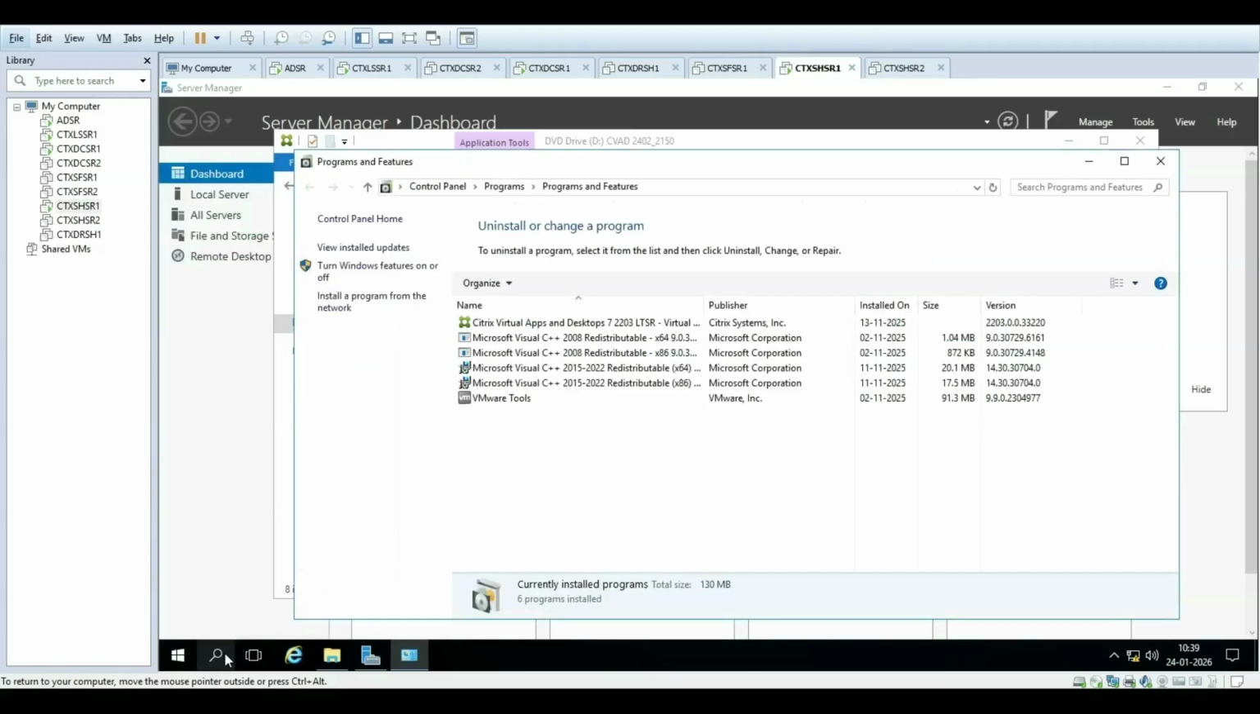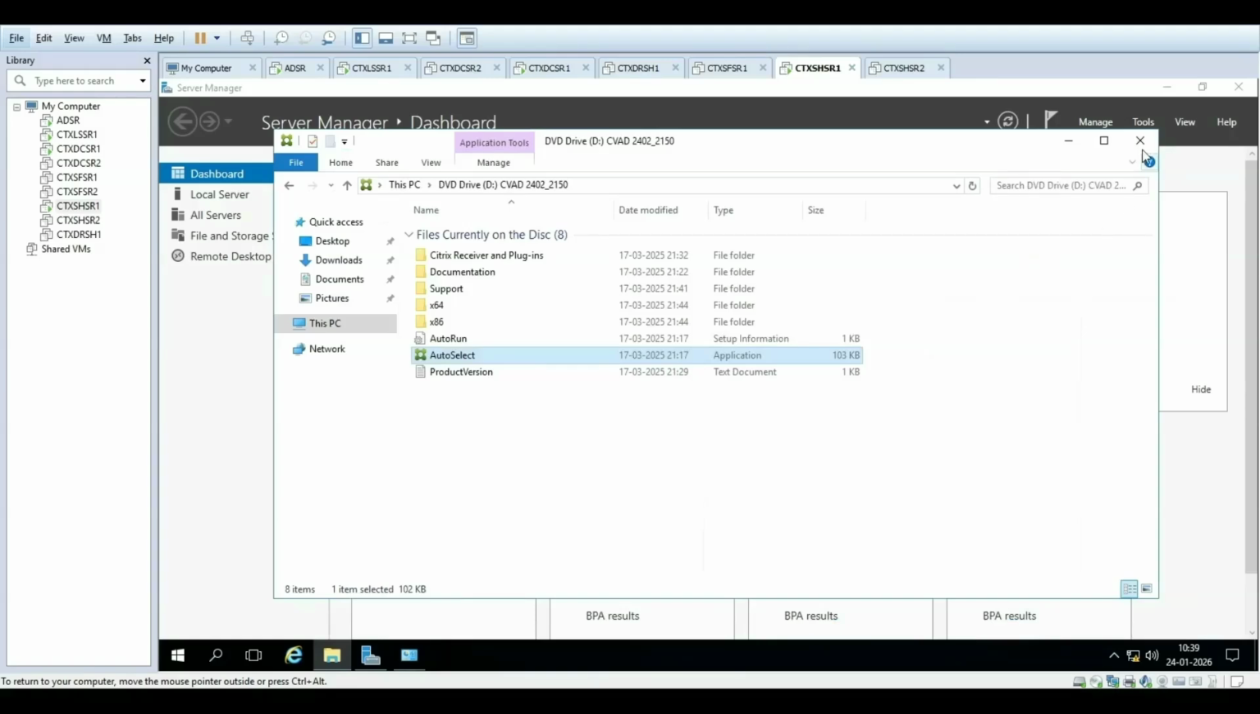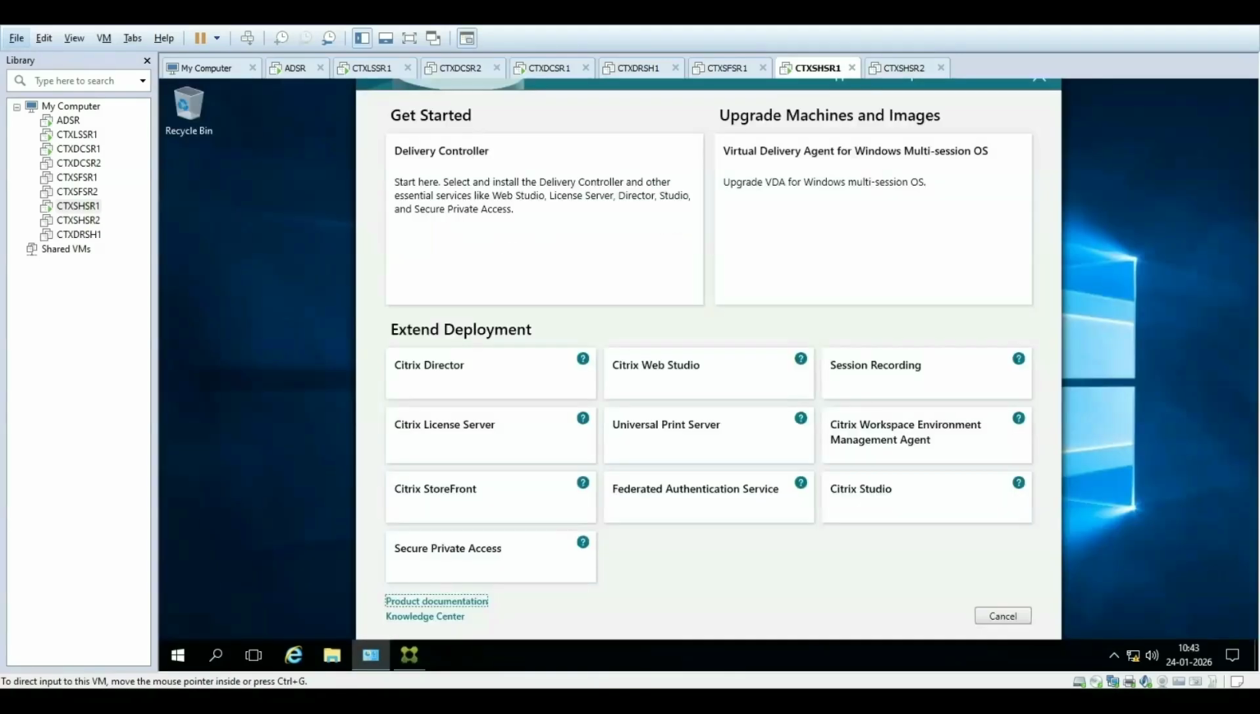This is the previous version, Citrix Virtual Apps and Desktops 2203 LTSR, and now we are upgrading to the 2402 LTSR version. The setup is launched, and now we can start the upgrade. It has already detected the previous version, so now we just need to click here to upgrade the VDA agent.